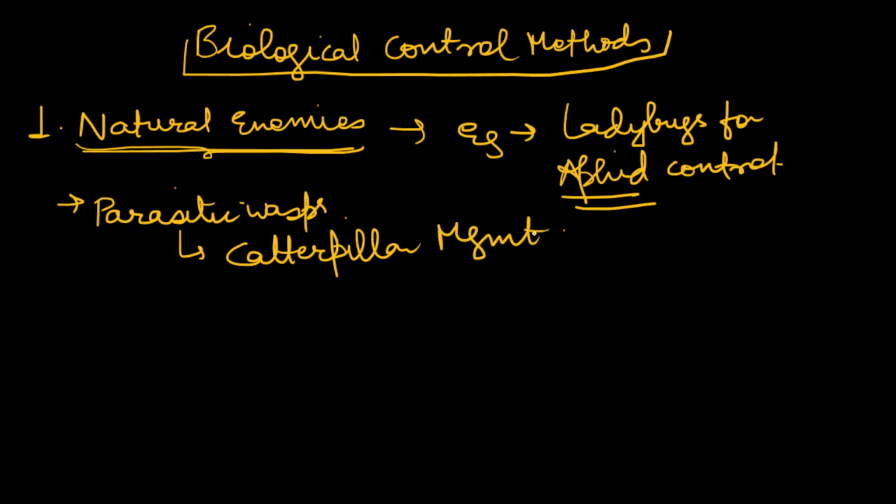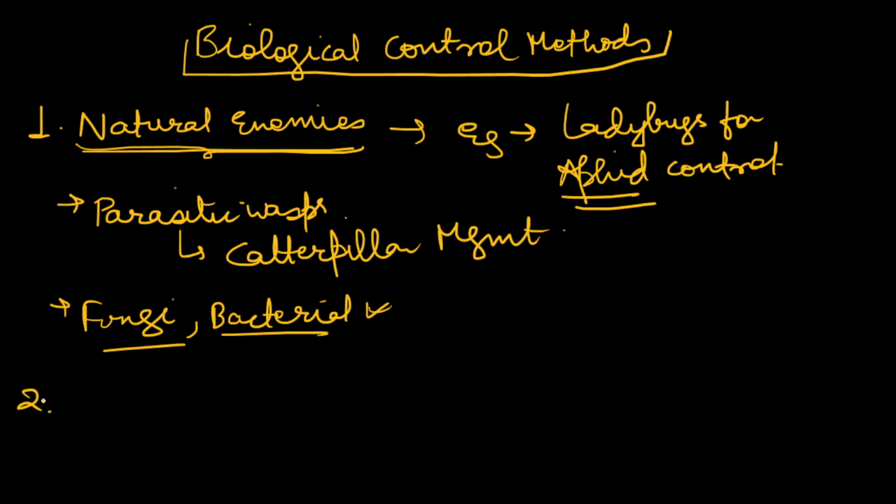We can also use other kinds of fungi, other bacteria which could be competitive and which can feed upon other pathogens and other pests. So this can be very helpful. So this was about the first control method, that is natural enemies. We can also discuss some other control methods such as pathogens.